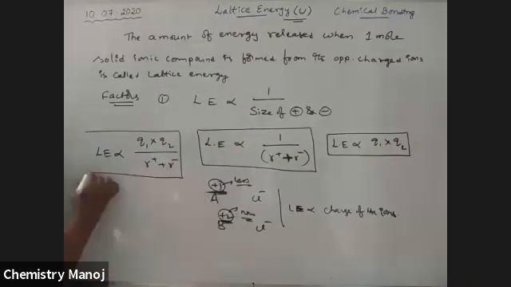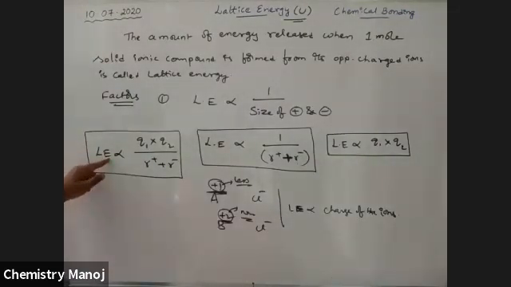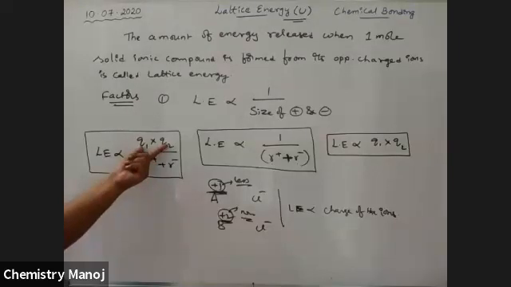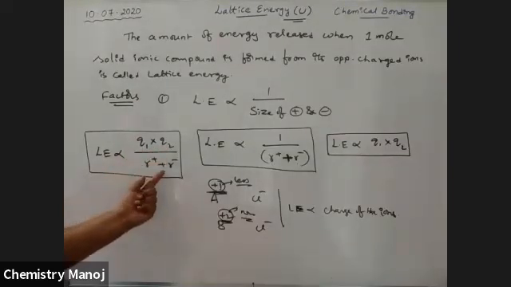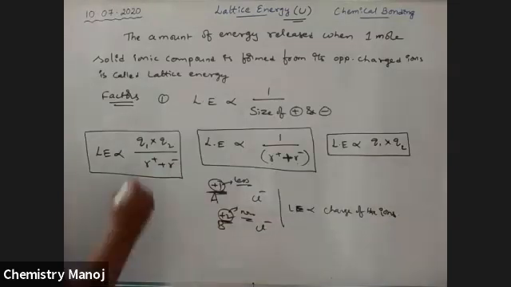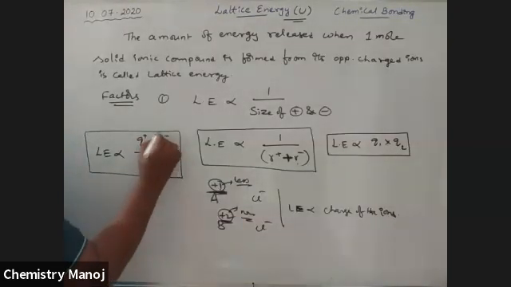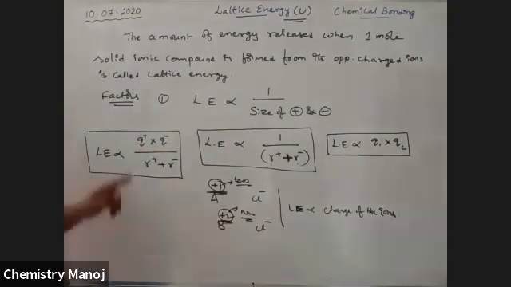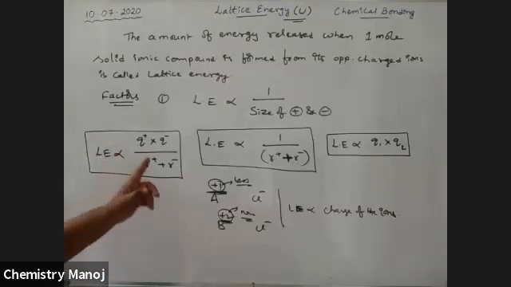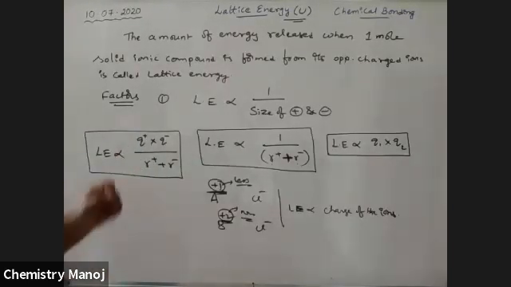These are the two most important factors influencing lattice energy.